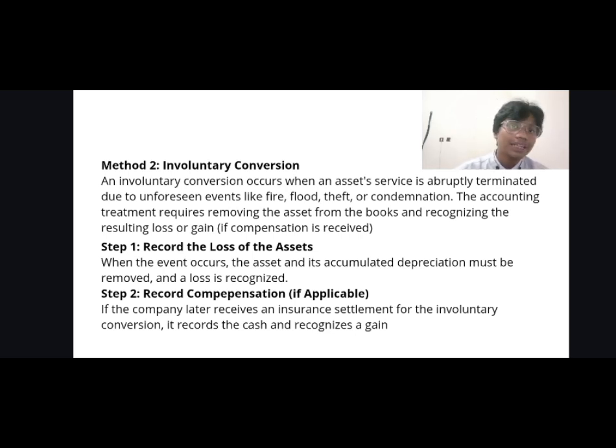For the first step, we record the loss of the asset. When the event occurred, the asset and its accumulated depreciation must be removed, and loss is recognized. In the second step, record compensation if applicable. If the company later receives an insurance settlement for the involuntary conversion, it records the cash and recognizes a gain.